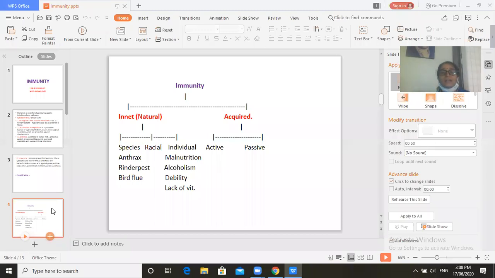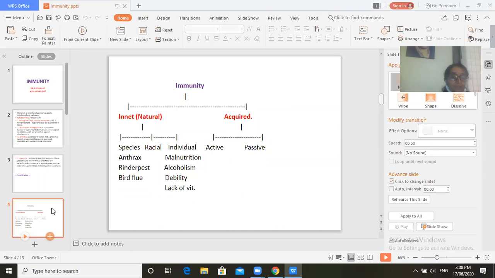It is related to that particular species, that is birds or cattle, any wild animals or domestic animals. It is present differently in each particular species. Now, what are the diseases, examples of species related immunity? The first example is anthrax. Anthrax is spread from domestic or wild animals and infects the animals in between.